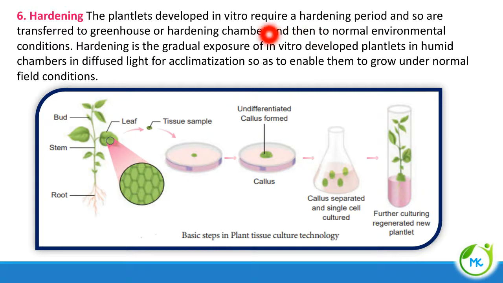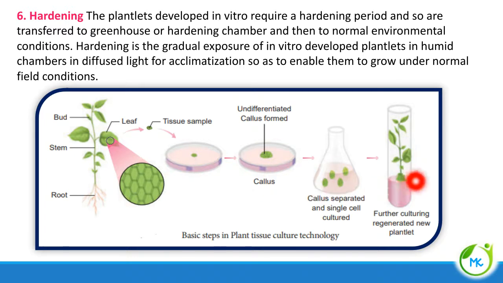Next is hardening. After the plantlets are produced in vitro, they require a hardening period. That is, they have to be gradually exposed and transferred to a greenhouse or hardening chamber and then to normal environmental conditions. Hence it is the gradual exposure of in vitro developed plantlets, developed in the laboratory, in a humid chamber, in diffuse light for acclimatization, because they have to adjust themselves to normal field conditions. So this process is called hardening.